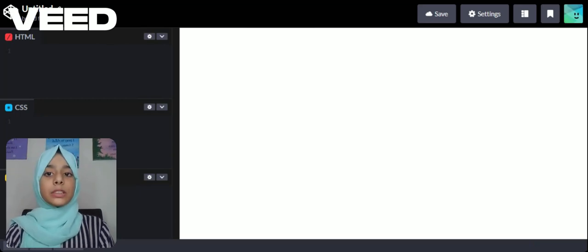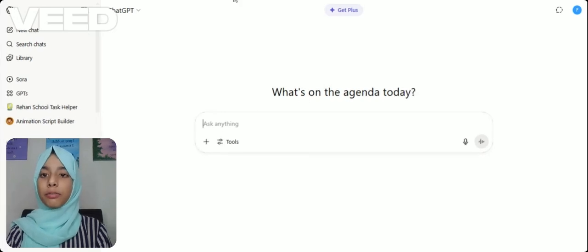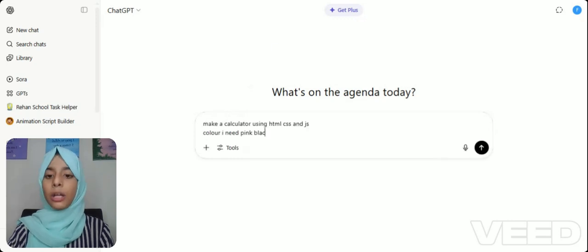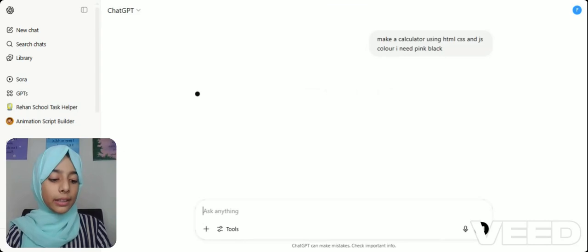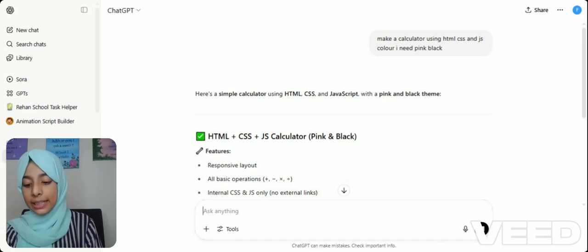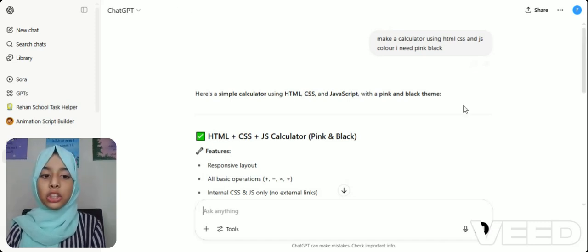So easy. First of all, we will give the same prompt to ChatGPT. You can copy the same prompt. I will copy the prompt. You can choose one method you want, whichever you think is easy. Till then, ChatGPT will generate our code. We will go to Claude.ai.